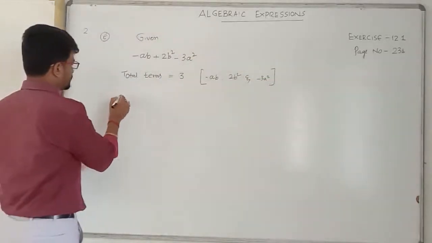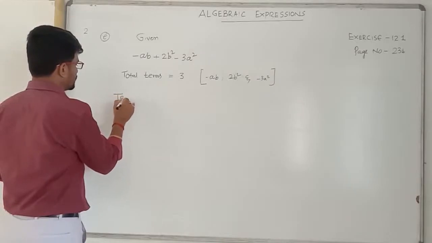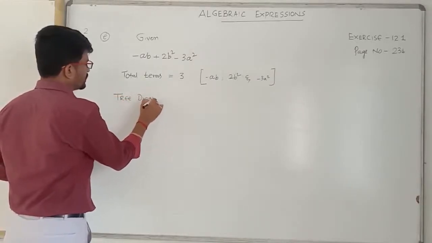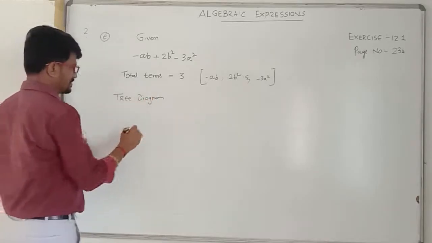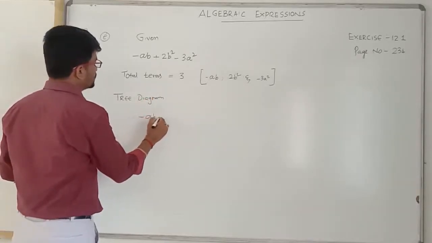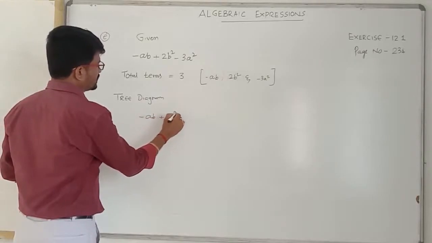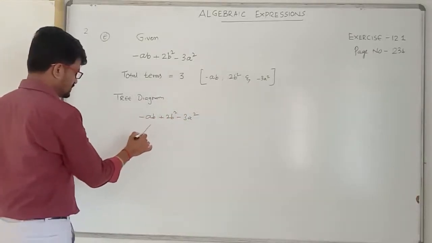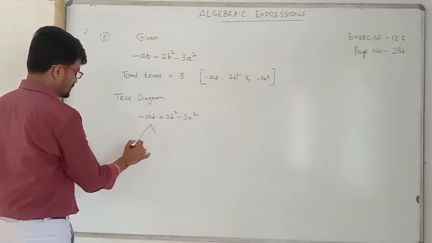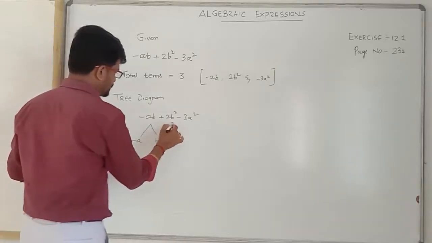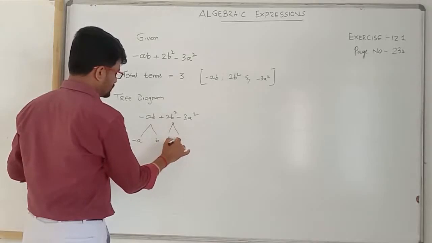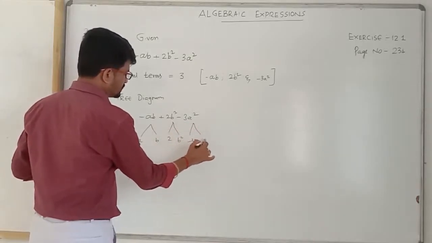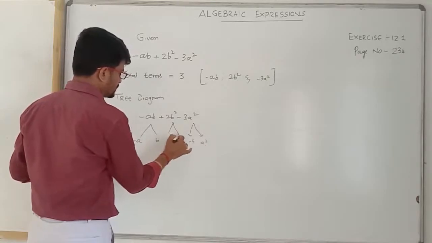Now the tree diagram, for the factors. Minus ab plus 2b square minus 3a square can be written as minus a into b, 2 into b square, minus 3 into a square. Am I right?